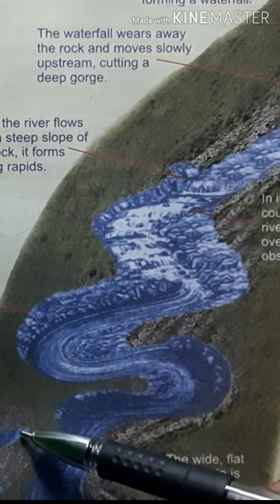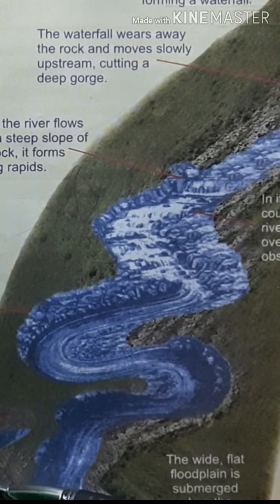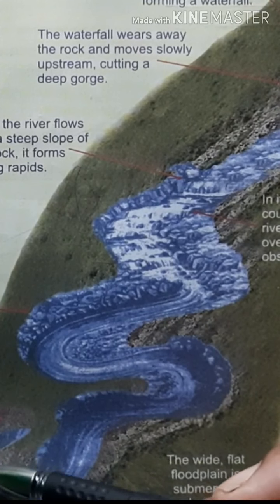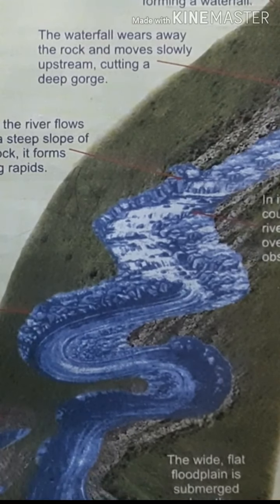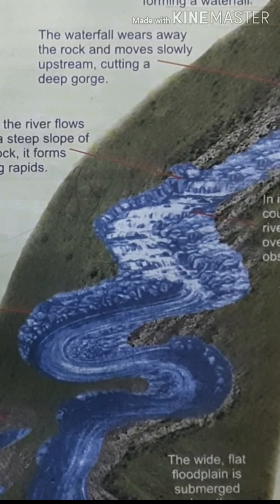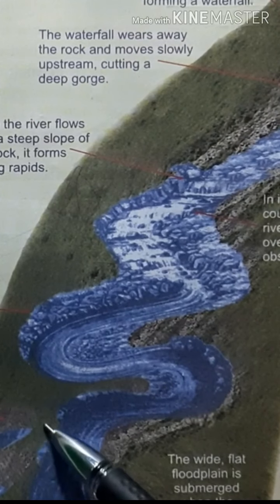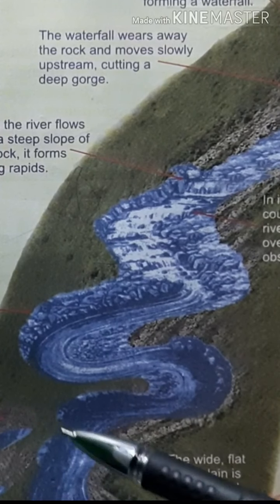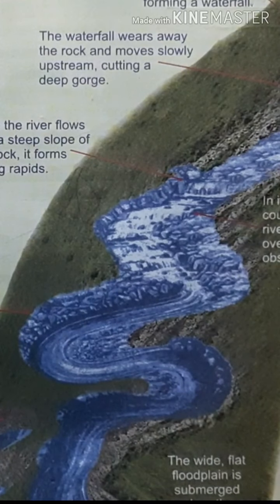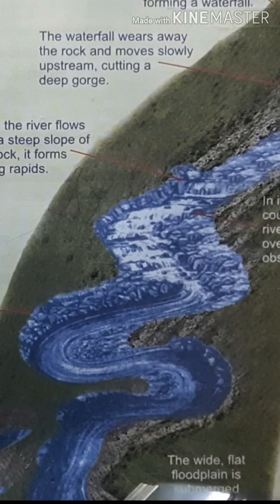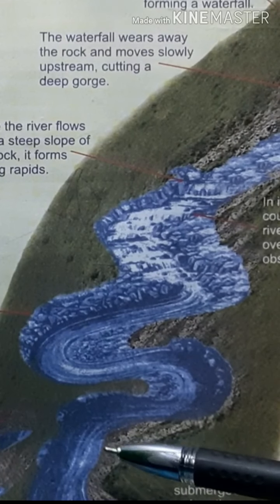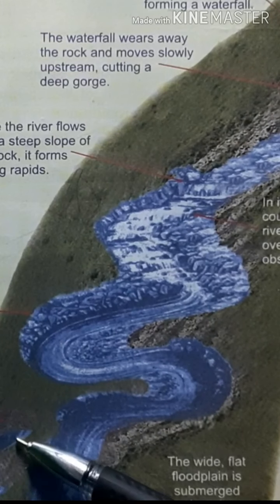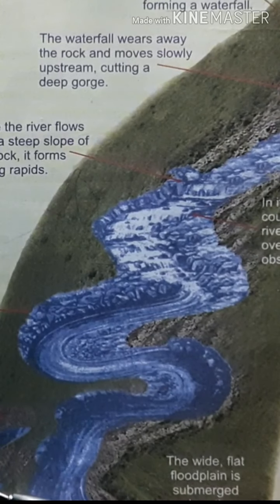So here you can find one water body. It is a lake. Actually this river was flowing through that area, but the occurrence of flood and deposition of a large amount of soil in between the river led to the formation of a lake. That means this water body is separated from the main river. So this lake is named as Oxbow Lake because it has the shape of an ox's bow.